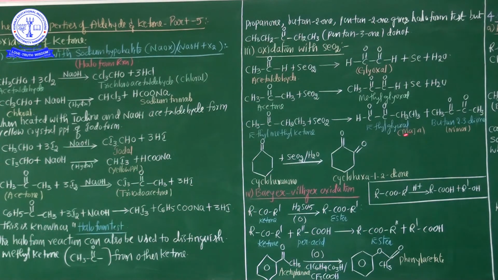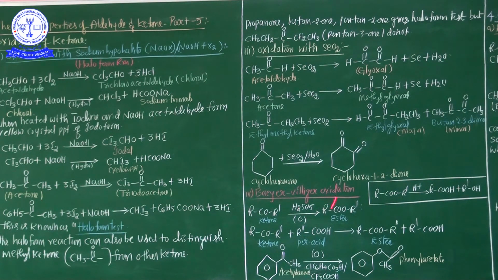Ethyl glyoxal is the major product, and butan-2,3-dione is the minor product. My dear students, from the exam point of view: when ethyl methyl ketone is oxidized with selenium dioxide, which is the major product and which is the minor product? Ethyl glyoxal is the major product, butan-2,3-dione is the minor product. These are very, very important.